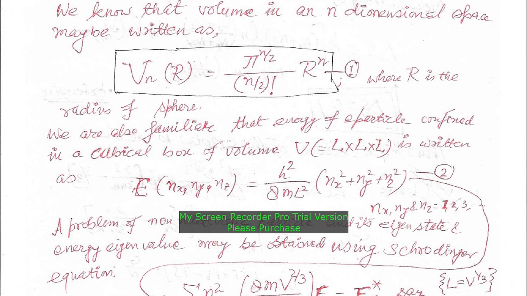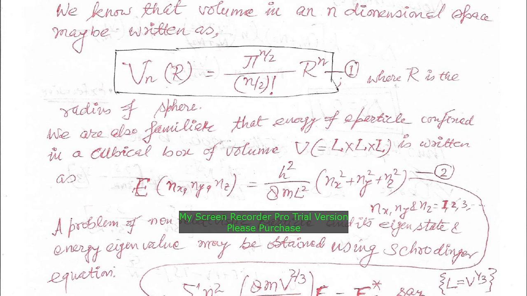We are familiar with the particle in a box problem, where you solve the Schrodinger equation for calculating eigenstate and eigenvalue, the eigenstate corresponding to an energy eigenvalue. So, in the Schrodinger equation we solve to determine eigenvalue and eigenfunction. So, the energy eigenvalue you can write like this: h square upon 8 m L square, times nx square plus ny square plus nz square.